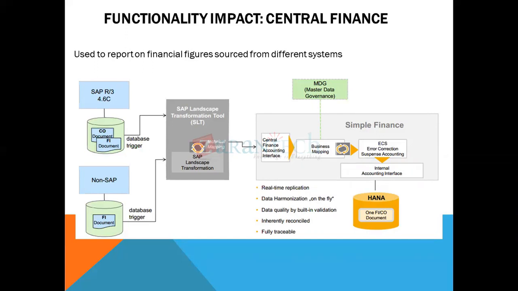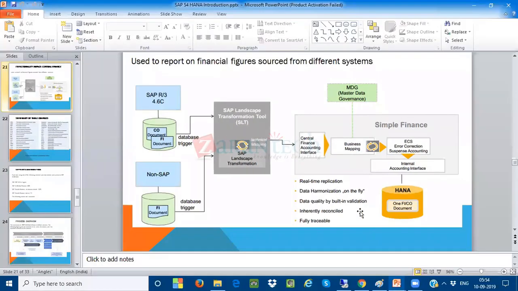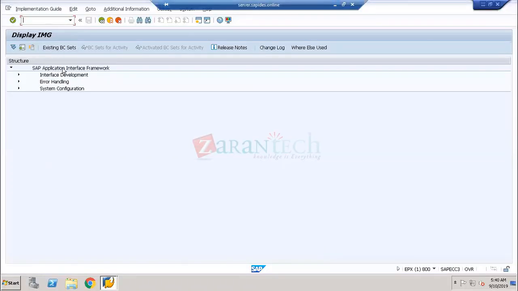It is a very interesting question, so thanks for asking. For example, you have processed 1,000 documents from the source system to the target system. Out of these, 950 documents have been correctly mapped and through the AIF I found there are no errors. But for the remaining 50 documents there are some errors. The system will not stop for the total; it will post the 950 documents to the database, and for the 50 documents you have to do the analysis in the AIF tool, the Application Interface Framework. Those 50 documents are going to be shown in a separate log.